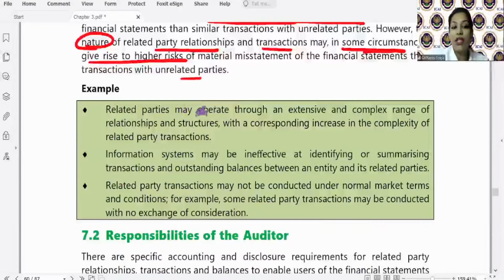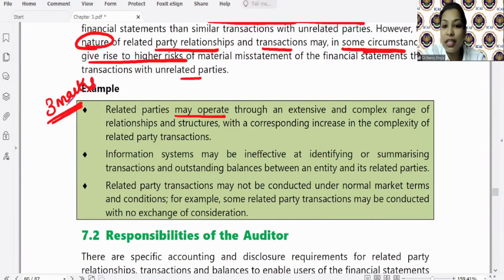Related party transactions may operate. See, students, you can always get a 3-mark question that why the risk of material misstatement with respect to related party transactions is higher as compared to transactions with unrelated parties. So these examples can be mentioned.